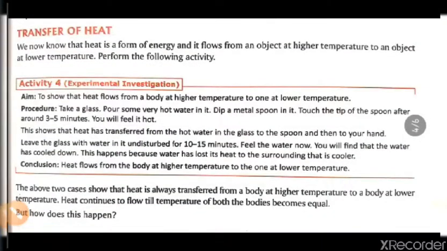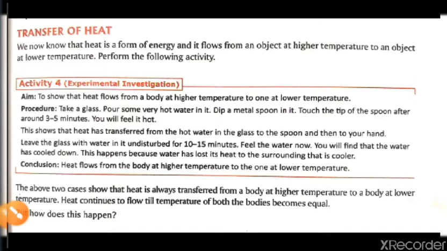So here we will see the transfer of heat. So what is the transfer of heat? Now here we are going to see that the heat is being transferred from one body to another body, one object to the other object.